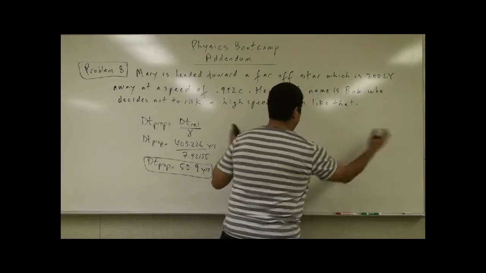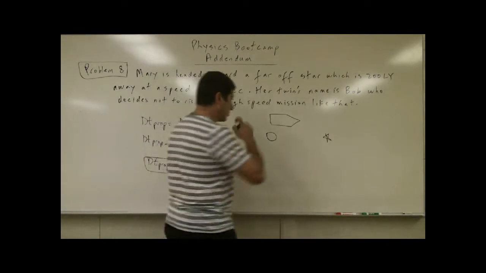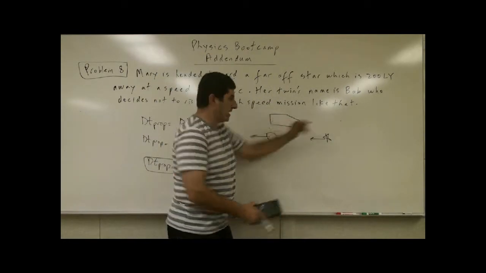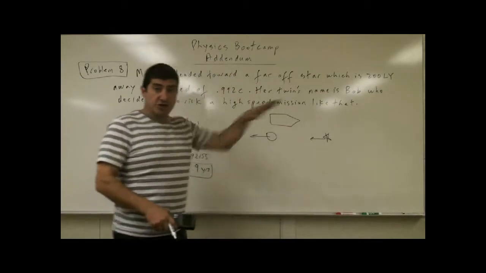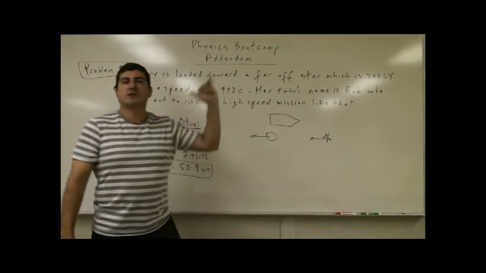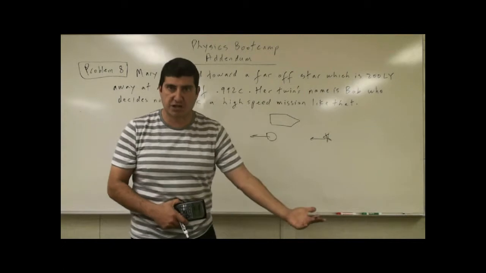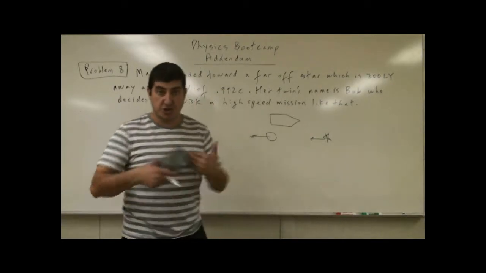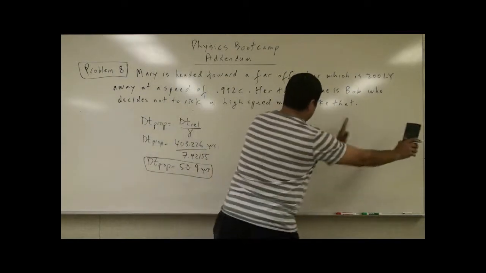So let's say the whole thing has been contracted by a certain factor, and then we're going to find what that factor is, right? And the whole thing is going this way. So if she was originally headed that way, she accelerates. During the acceleration, she knows that she's the one moving. Other than that, when she's coasting, she sees this whole distance as shrunk and moving this way. Then when she gets to the star, she has to decelerate. During that portion, she knows that she's the one slowing down. She stops, turns around, heads back the other way, so she accelerates, and then during the coasting stage coming back, this whole thing is moving the other way.